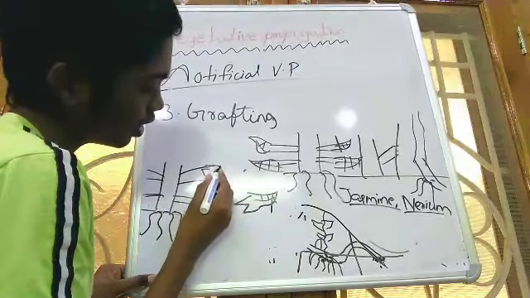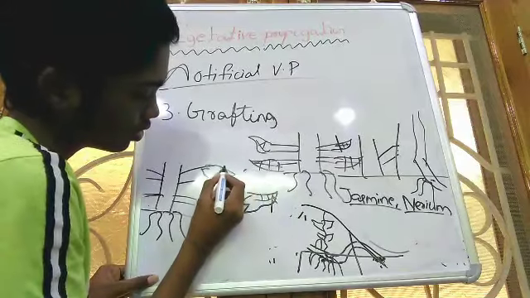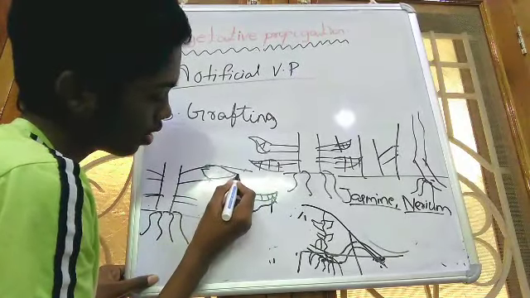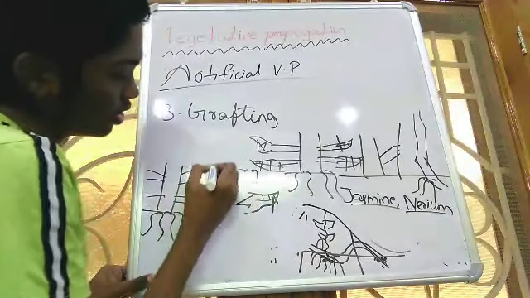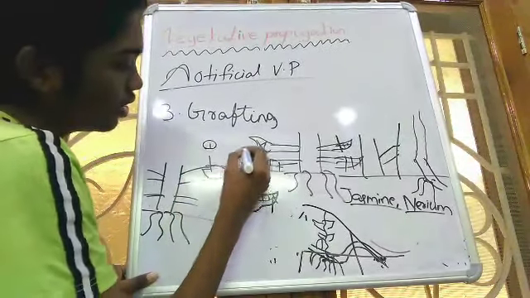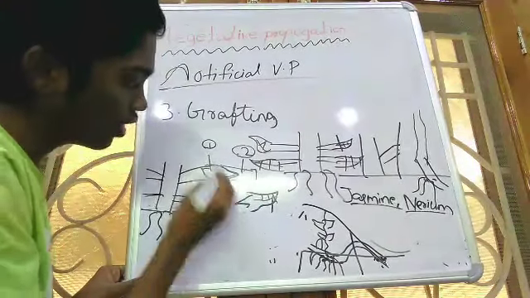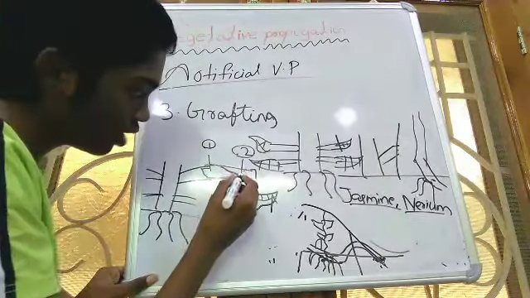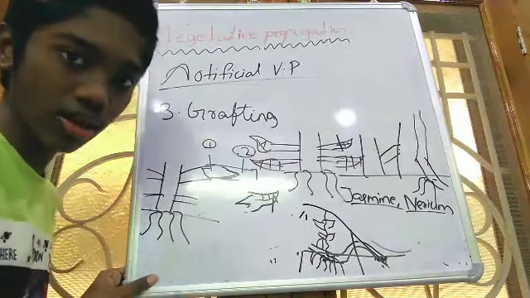Here he will cut in this way, then this part will be joining here like this. So this is the first part and this is the second part, and both are different stems of the different plants. If we join like this, then we can produce large amount of fruits or flowers in a short time.